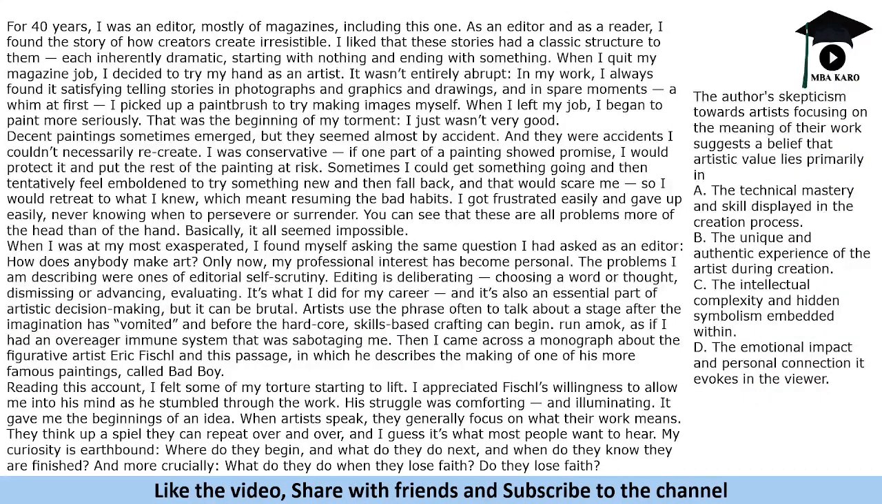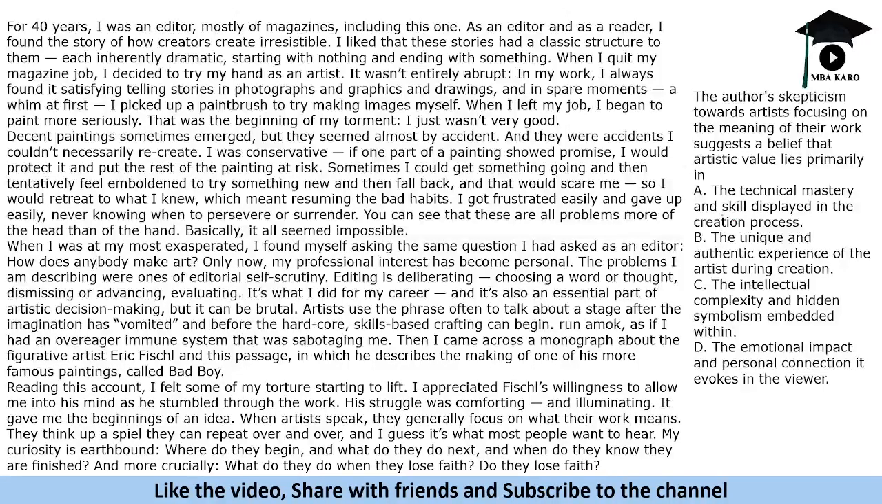The author's skepticism towards artists focusing on the meaning of their work suggests a belief that artistic value lies primarily in the technical mastery and skill displayed in the creation process, the unique and authentic experience of the artist during creation, the intellectual complexity and hidden symbolism embedded within, or the emotional impact and personal connection it evokes in the viewer. So the author is skeptical towards artists focusing on the meaning of their work. Why does the author think that they work on the meaning?